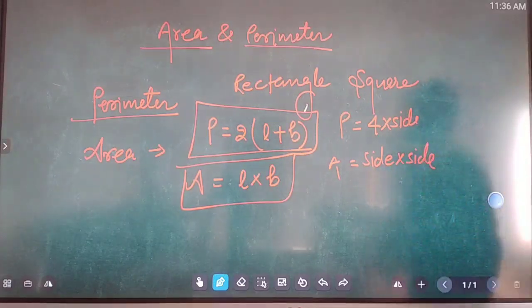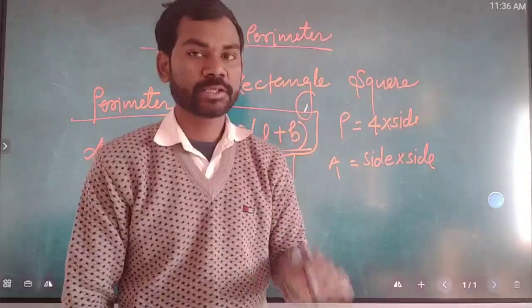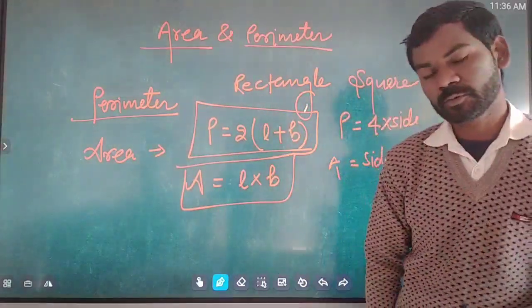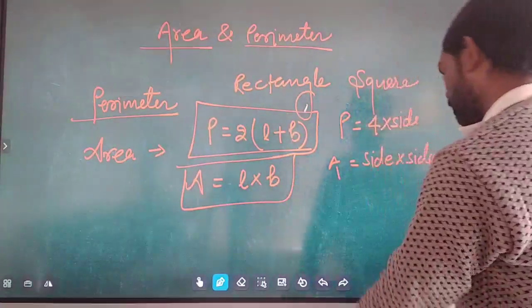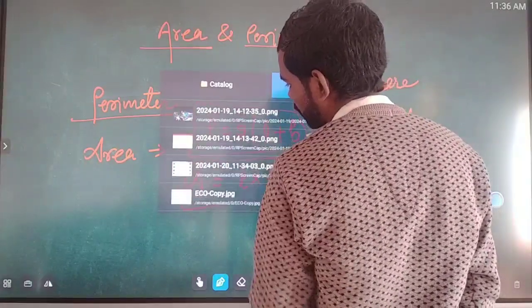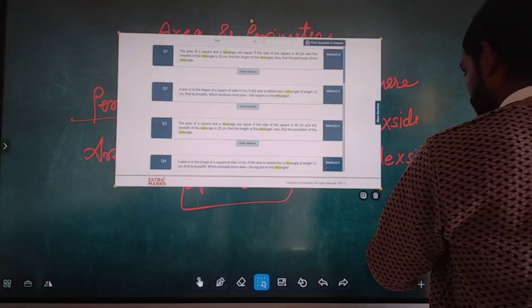So these four formulas we use to find the solution. Let's see some questions which are very important from the point of view of examination. I hope you know all things very well, so we shall discuss the question directly.